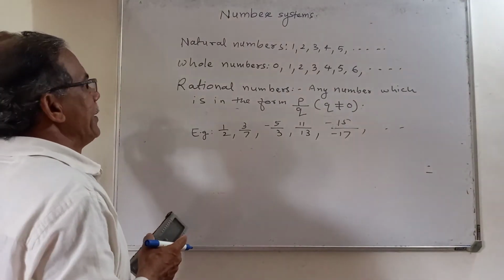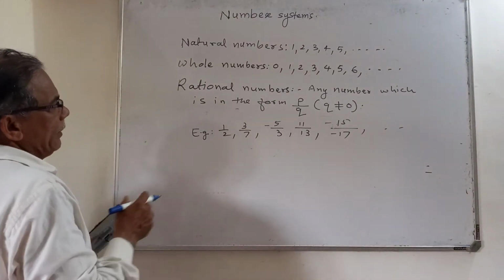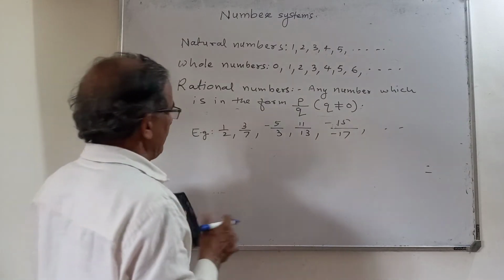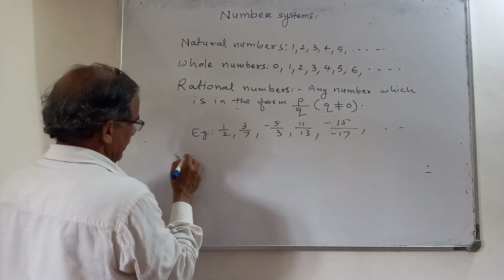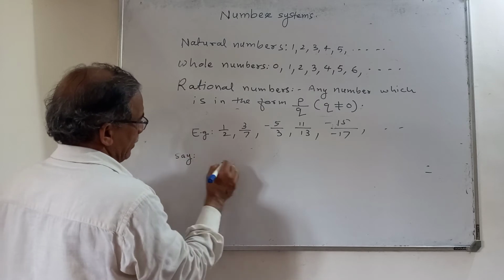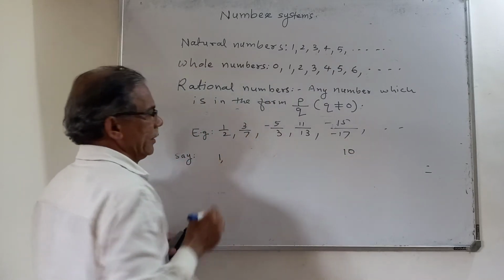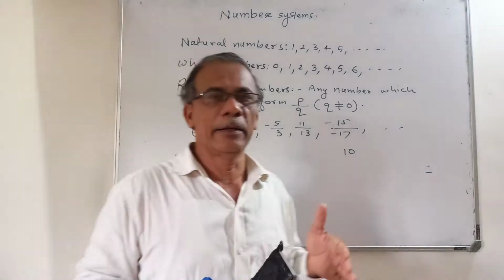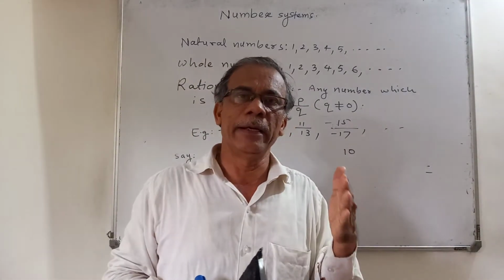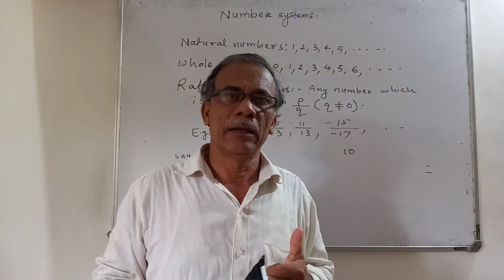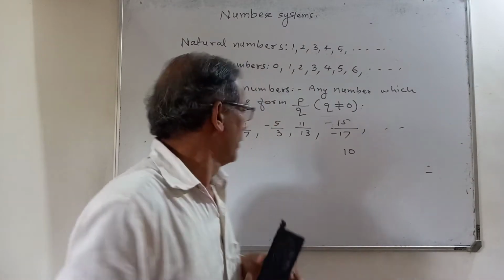Now see here, just between two natural numbers, say 1 and 10. Suppose I ask you to write the natural numbers between 1 and 10. Which will you write?